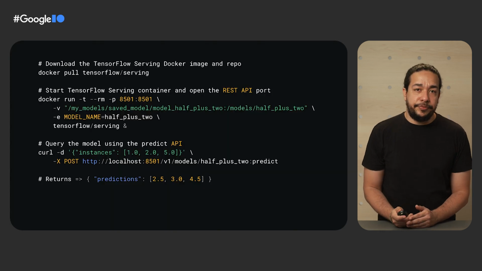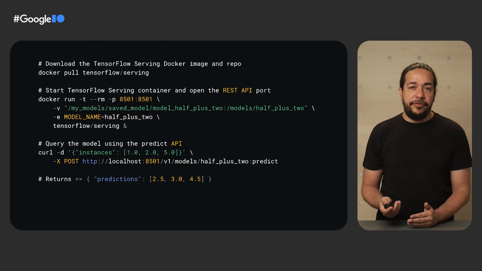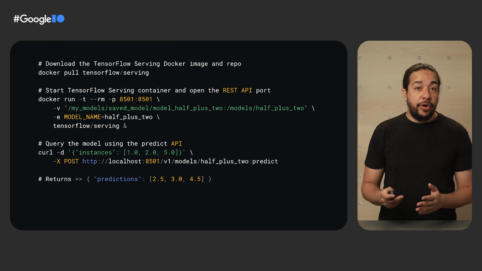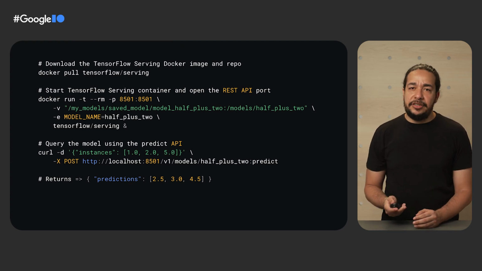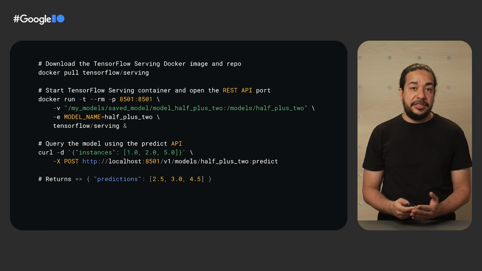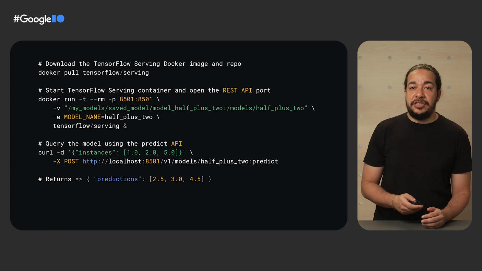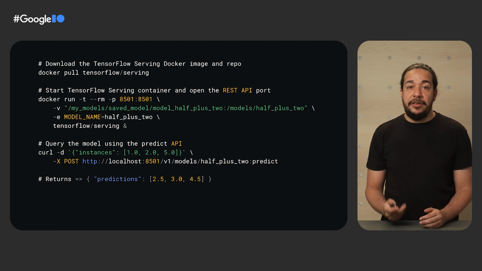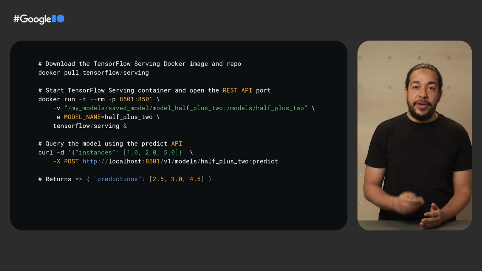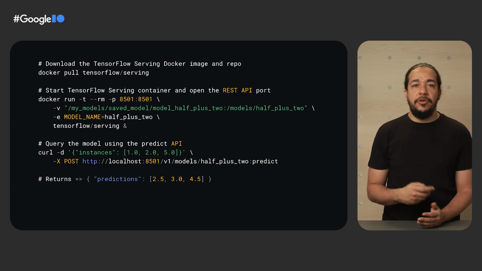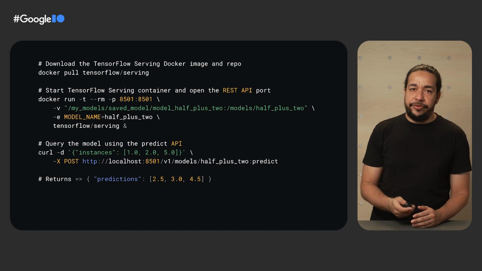Let's see an example. You can use TensorFlow Serving from a Docker image, and don't worry about installing anything else. Just download the proper image and run the server from the command line. To start serving a model is just one line. To run the inference, you can make a REST call using curl, for example, or with any other method you would prefer.